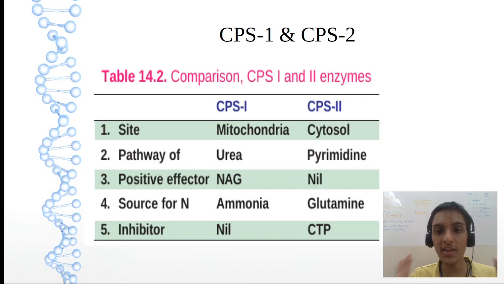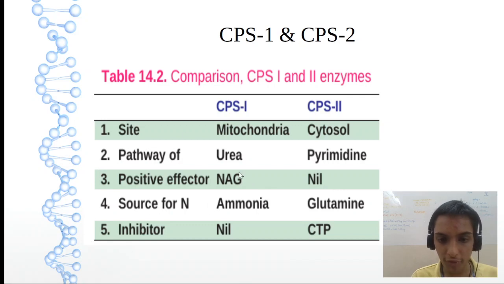Now this is very important, CPS 1 and 2. Please remember this difference. In exam it will be asked. So let us see the differences of CPS 1 and 2. First we will see 5 important aspects: where are the enzymes, which pathway, any cofactor, what is the nitrogen donor and any inhibitors. What is the site, where is it happening? I told you CPS1, mitochondria. If it is cytosol, CPS2. CPS1 is for urea. We have already discussed. CPS2 is for pyrimidine metabolism.